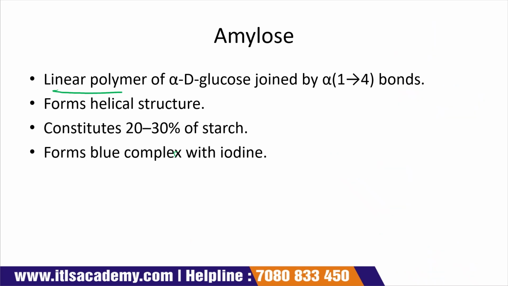Amylose is a linear polymer of alpha D-glucose, which is joined by alpha 1,4 bonds.